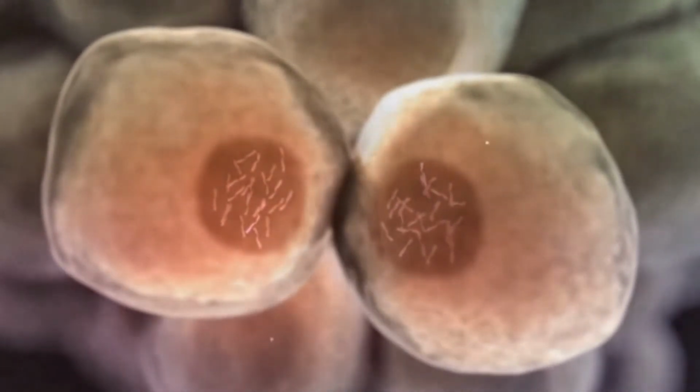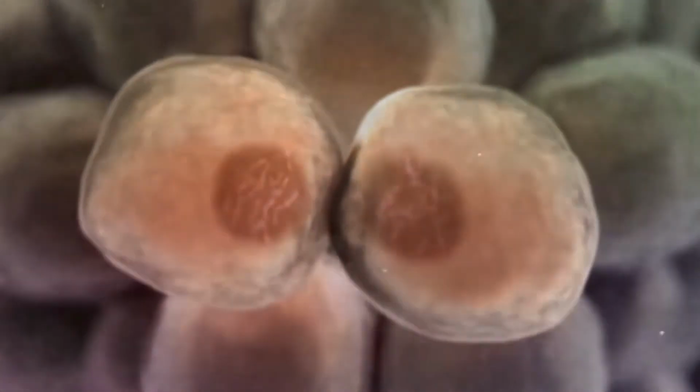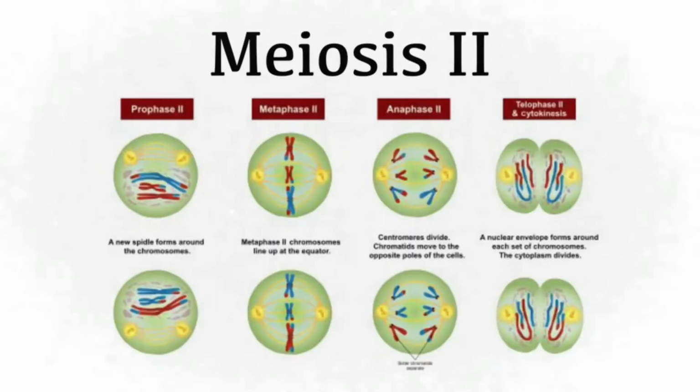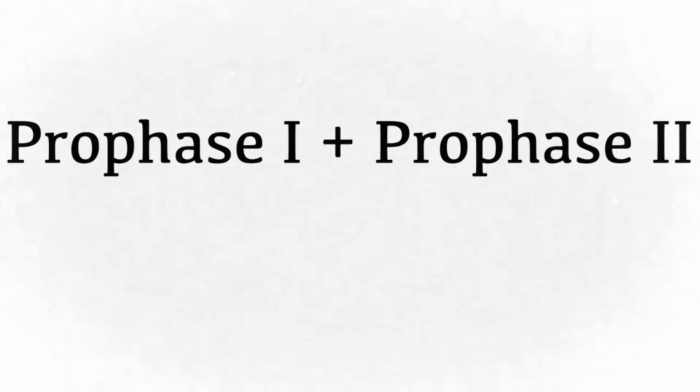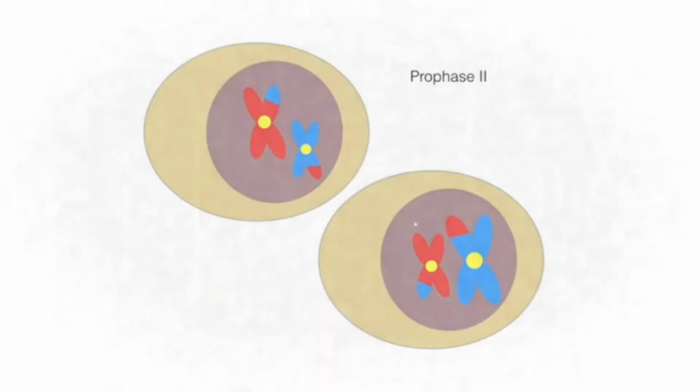After meiosis 1 has been completed, the 2 daughter cells would have been formed. Meiosis 2 will then begin with both cells. The phases in meiosis 2 are similar to the phases in meiosis 1, just less eventful, but equally important. The stages also show close resemblance to the process of mitosis. Meiosis 2 starts off similarly to meiosis 1, except instead of prophase 1, it starts with prophase 2, and instead of starting with 2 haploid cells, it starts with 2 daughter cells.